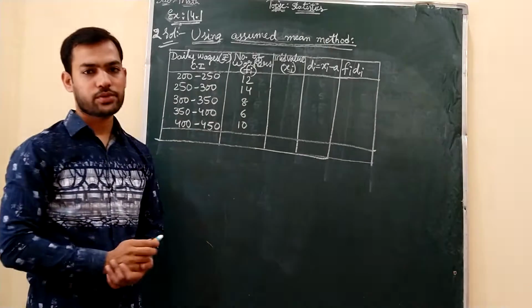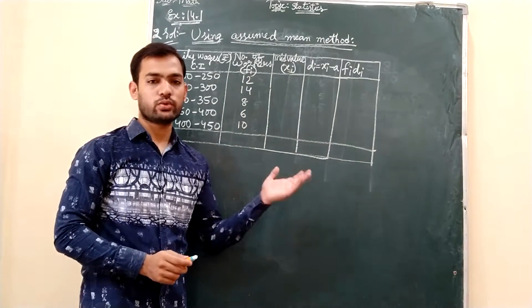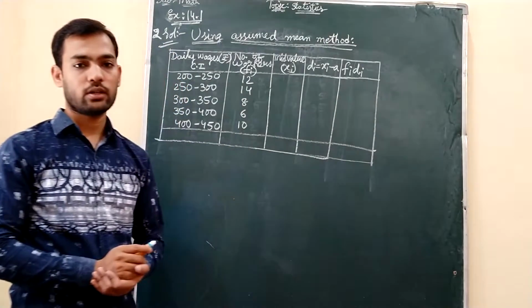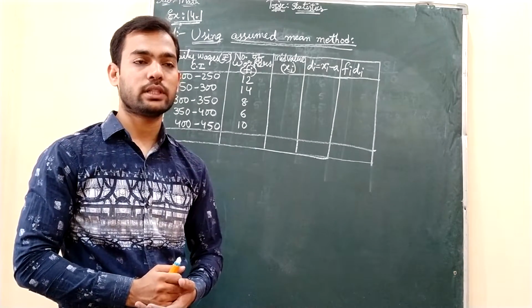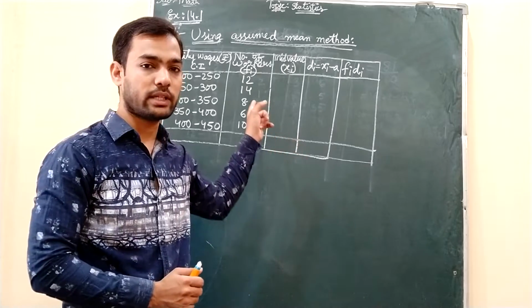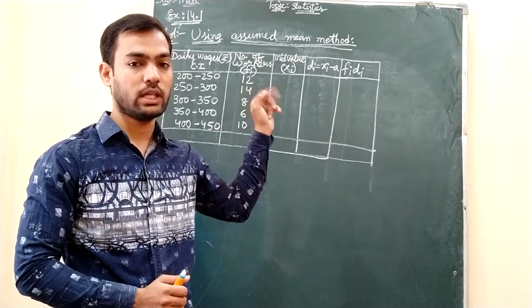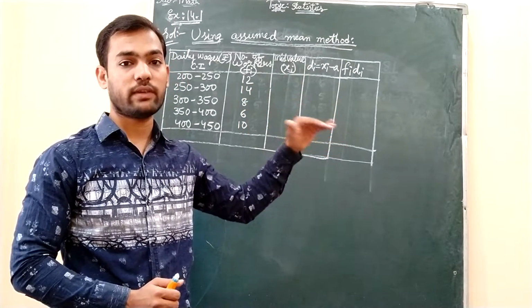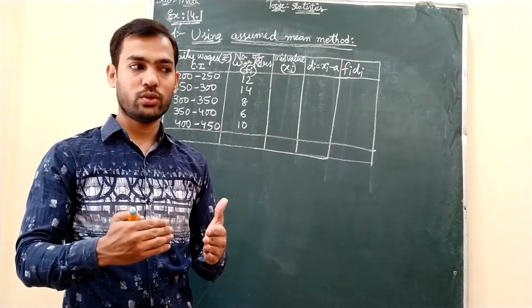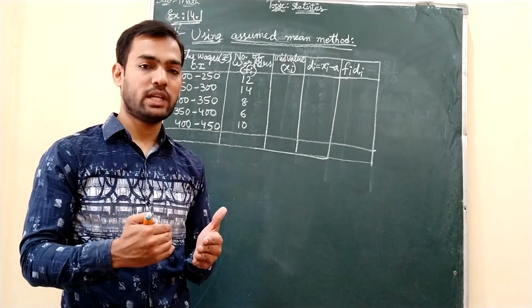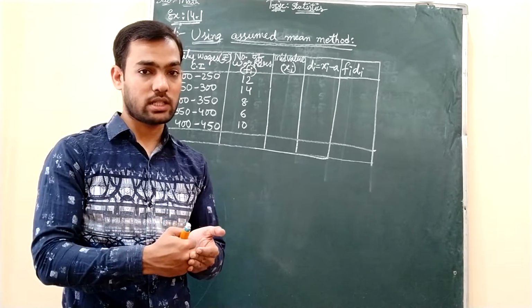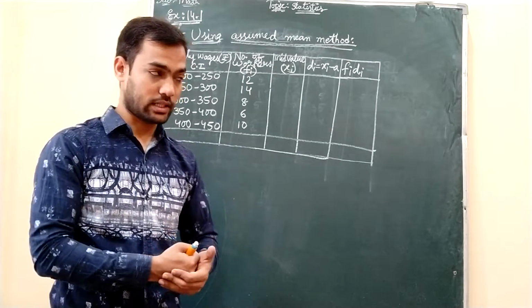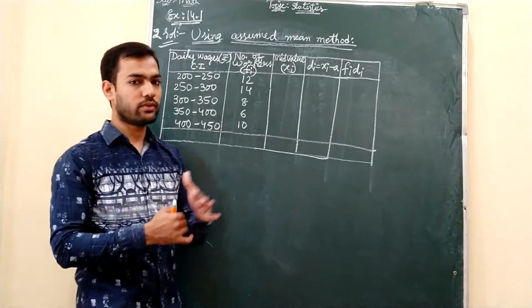This is a very important question. You need not use the method that I am explaining here. You can use any of the methods, but it is good not to use the direct method here, guys, because the values are bigger. You see 200 to 250. When you go for the mid value, you will get 225, 275 like that. So there are possibilities that you may commit a single mistake in multiplication, addition or division, etc. So better to play safe.